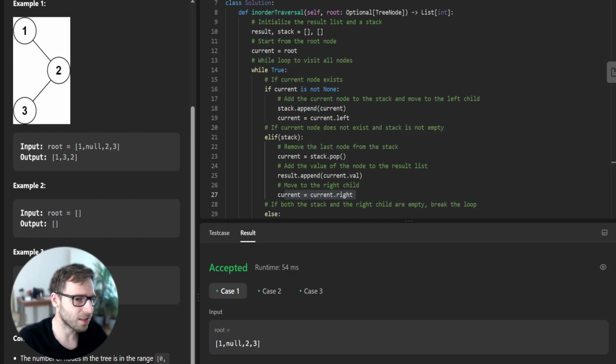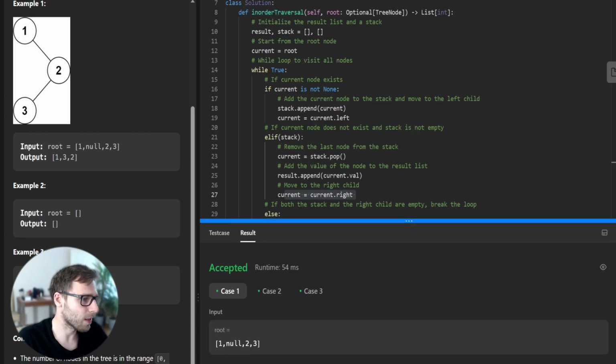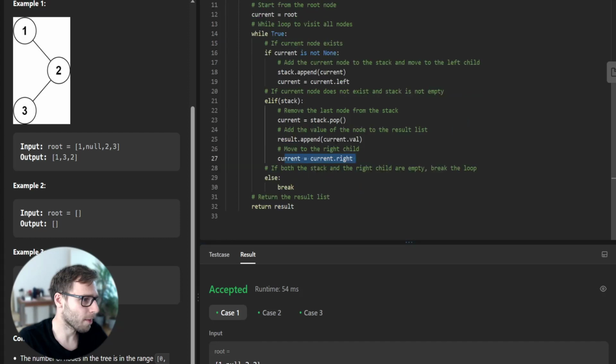At the end, we return the result list with the inorder traversal of the whole binary tree. So this is the logic behind the solution. Instead of using recursion, we do it iteratively.